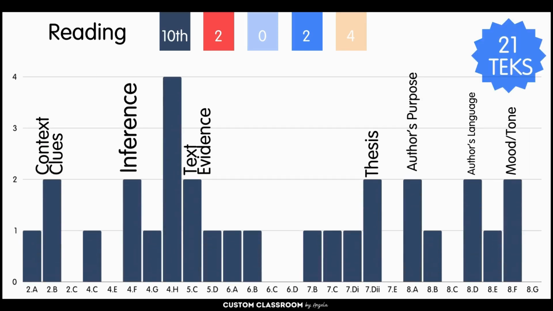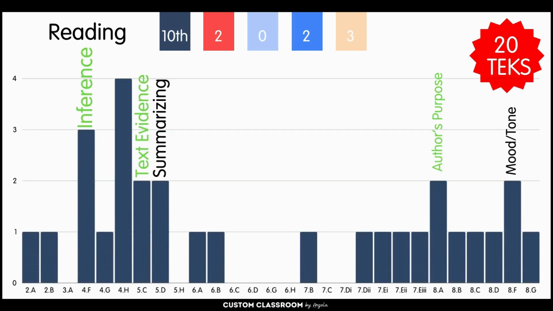Now, if we look at English 2, again, we're going to see a wide range of topics covered more than once, and that's context clues, inferencing, text evidence, thesis, author's purpose, author's language, mood, tone, and 21 TEKS tested. If you compare that to 2023, there's a lot of overlap here of inferencing, text evidence, and author's purpose, but it had summarizing and mood, and this one tested 20 TEKS.